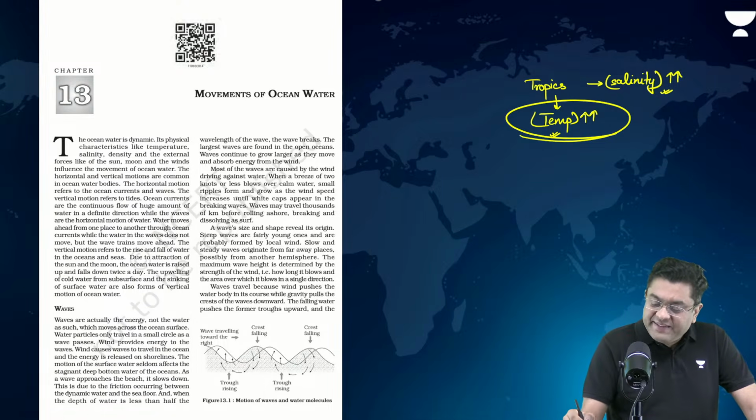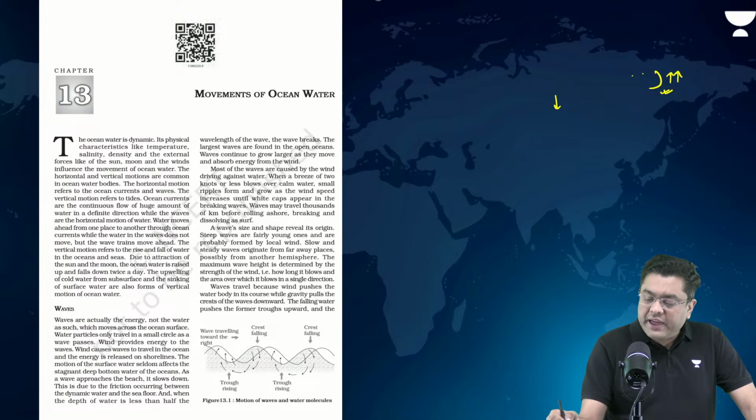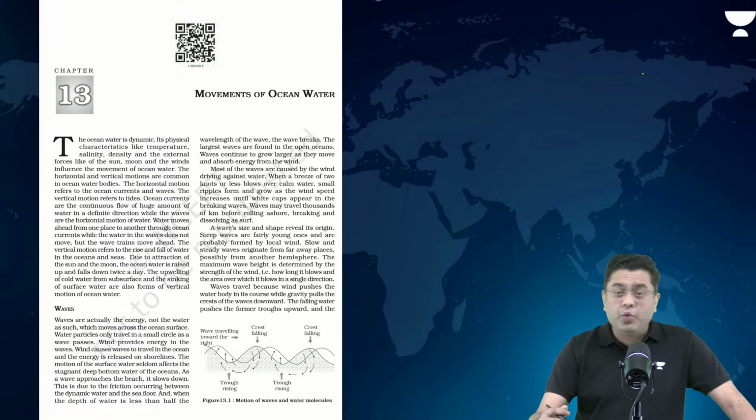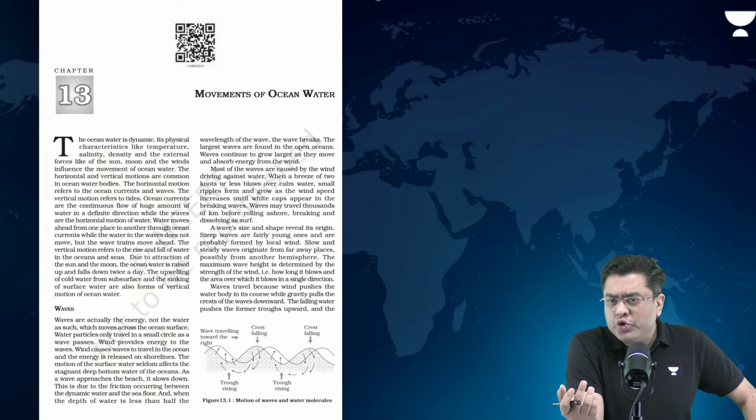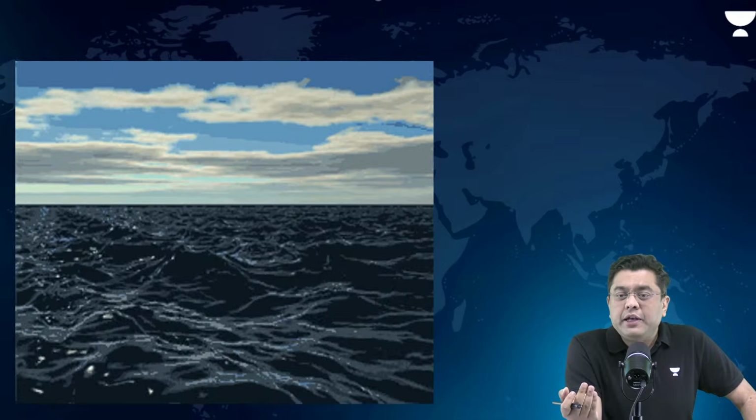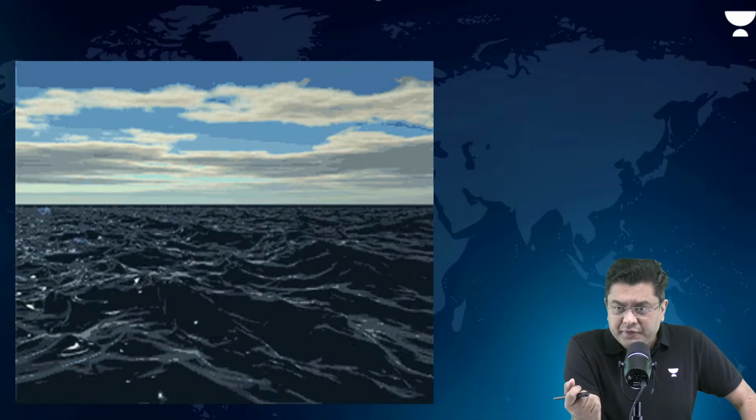Now, basically today we are going to talk about the movement of oceanic water. When we talk about oceanic water, it has various different movements, temporary as well as permanent. When we say temporary, for example, the case of the waves.